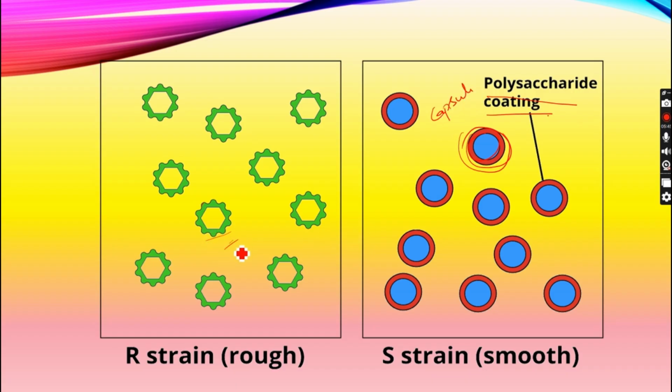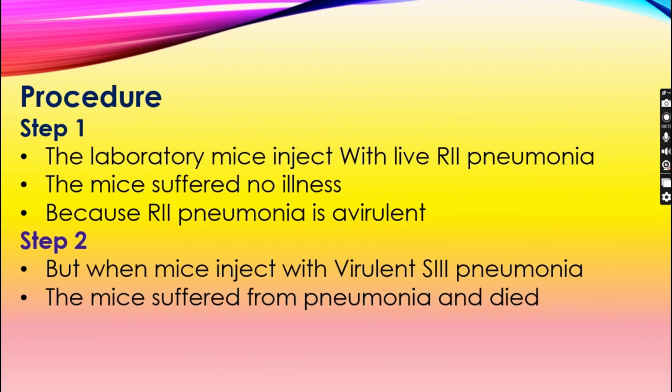The rough strain has no capsule, therefore it is avirulent, and the smooth strain is virulent because of the capsule. This virulence causes pathogenic action, which causes pneumonia and may also lead to death. But the avirulent bacteria, the R strain, may not cause pneumonia. This is the main principle behind it.